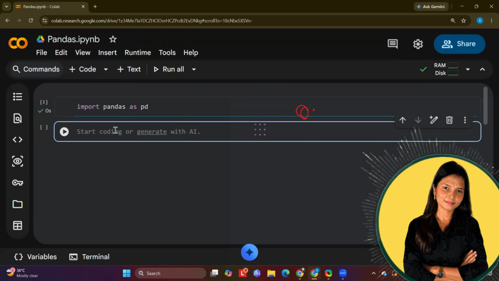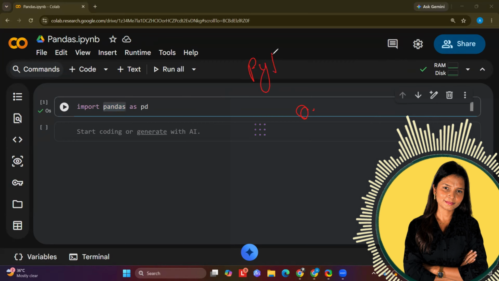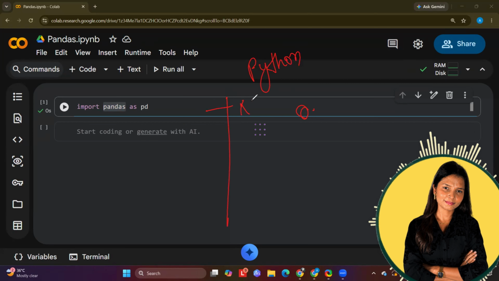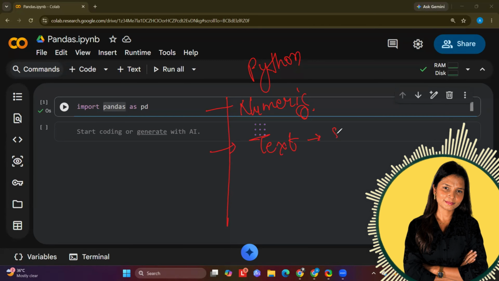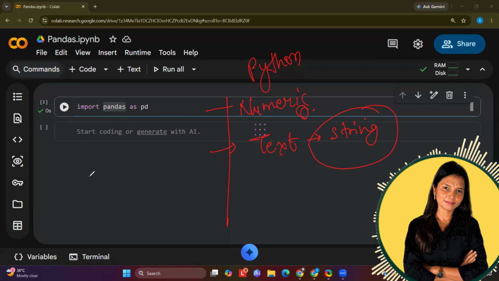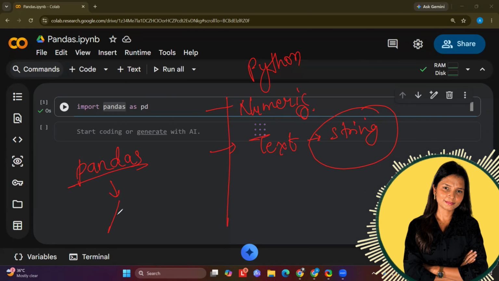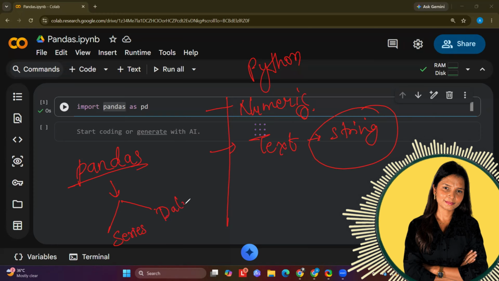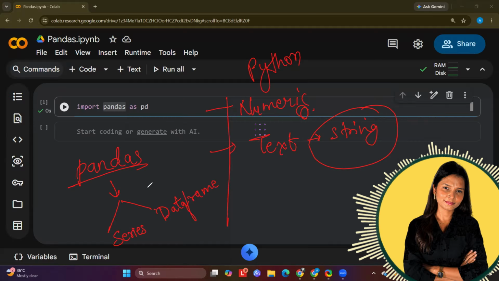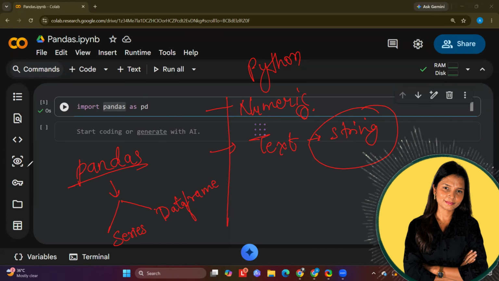Now you have to understand, in pandas we have different data structures. Just like in Python, when you learned the basics, you learned that there is a numeric data type, and we also have the text data type, in which whenever we want to store text like alphabets or numbers, we have to store it in string format. Same way in pandas also we have different types of data structures. If you want to store something in pandas and create a data structure, then there are two options, series and data frame.